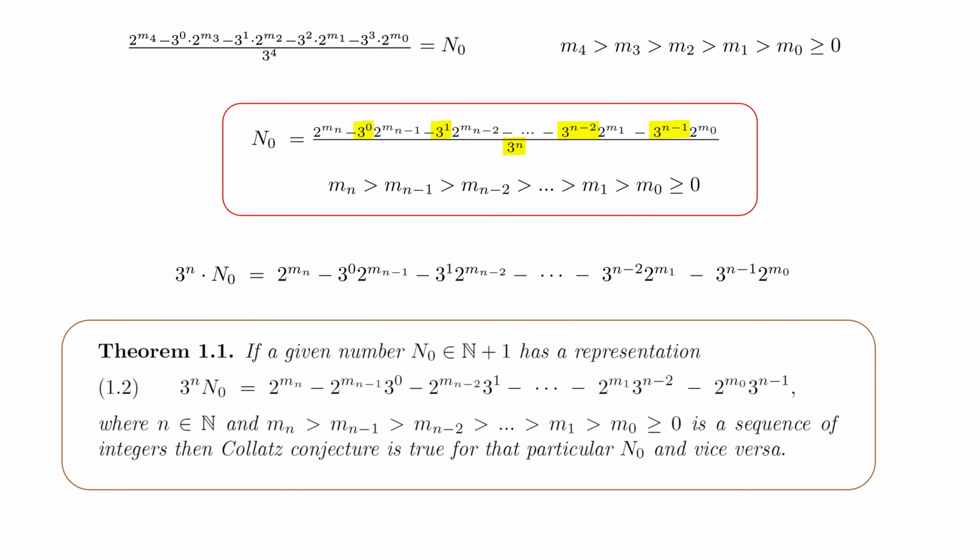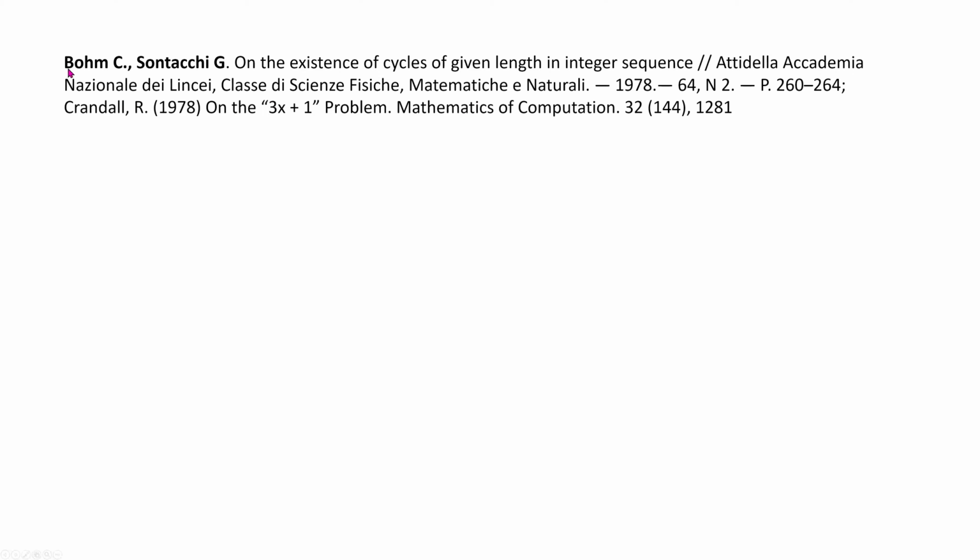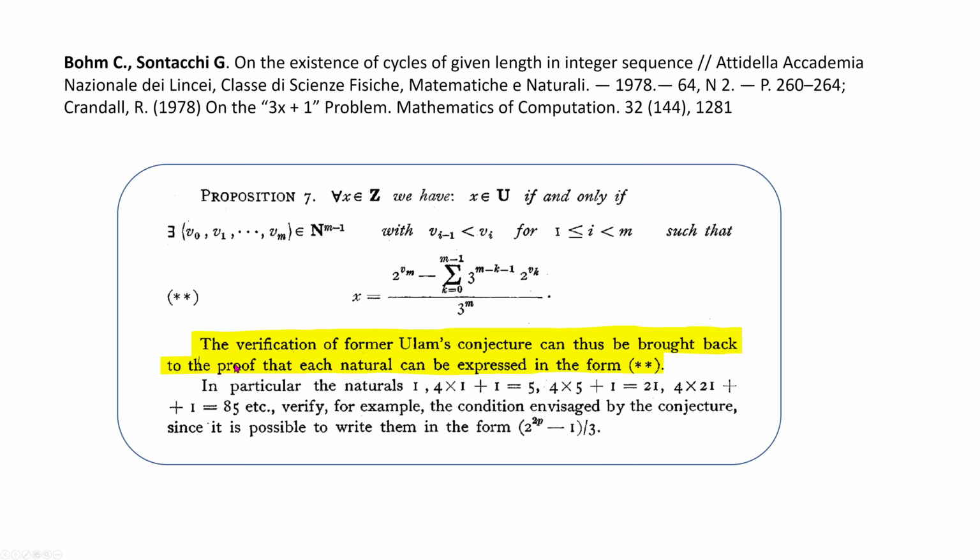I discovered this formula by myself, and only later I was informed that it is already known and described by two mathematicians, Böhm and Sontacchi. In this paper, at page 264, they stated in proposition 7 that the verification of the Fermat-Ulam conjecture can thus be brought back to the proof that each natural number can be expressed in a form like this, which is exactly the same as the formula on the previous slide.